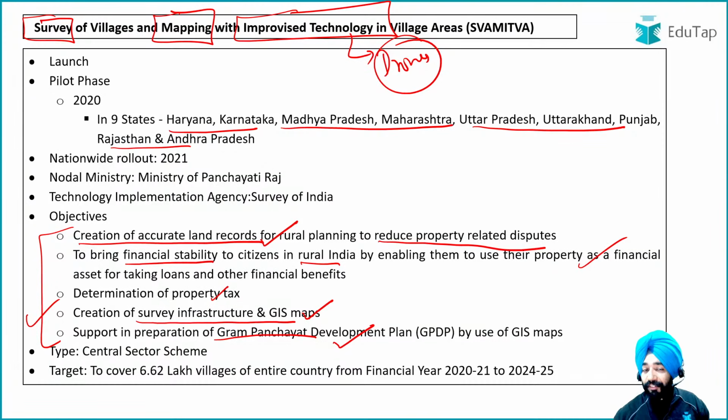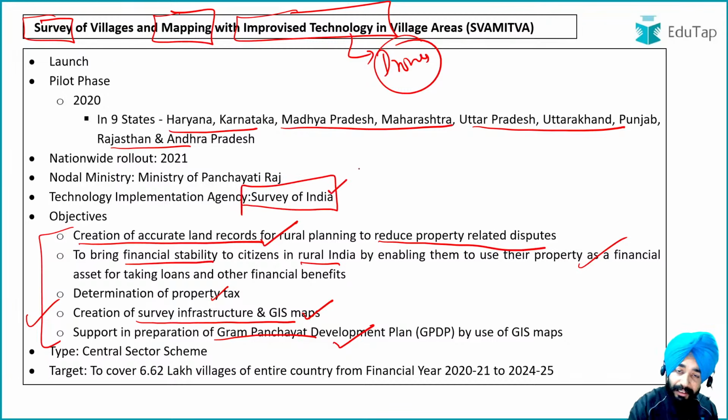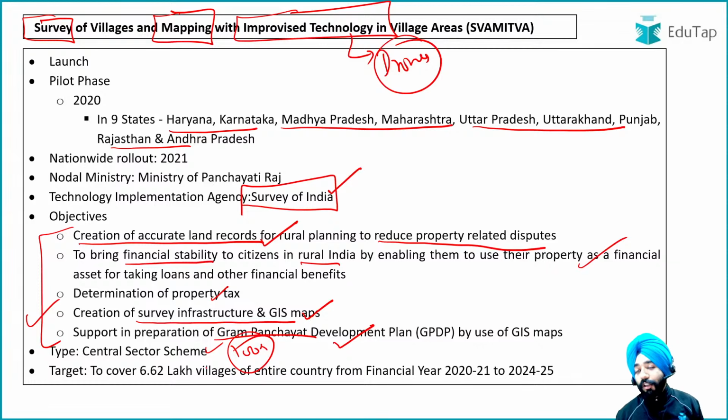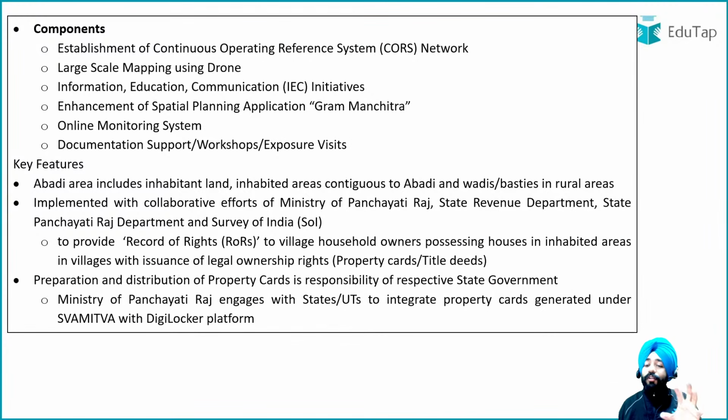And when you talk about the survey here, the survey is going to be done by the Survey of India, that is the Technological Implementation Agency. Okay, so it's a central sector scheme, guys, which means it's a scheme which is 100% funded by the central government of India.